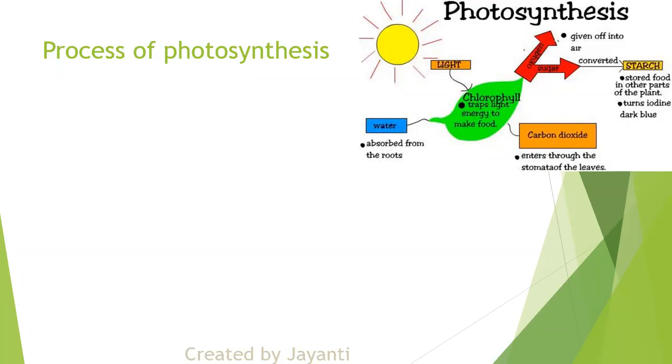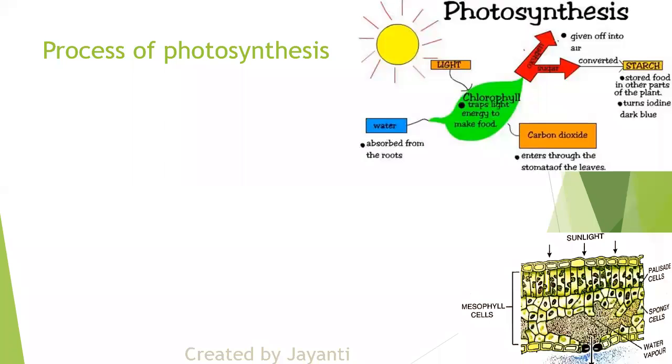There are three things needed from outside: light, water, which can be absorbed from the root, and carbon dioxide through the stomata of the leaves. The whole process is happening between the mesophyll cells. If you can see, there are mesophyll cells, palisade cells, and spongy cells. The whole photosynthesis process is happening here.